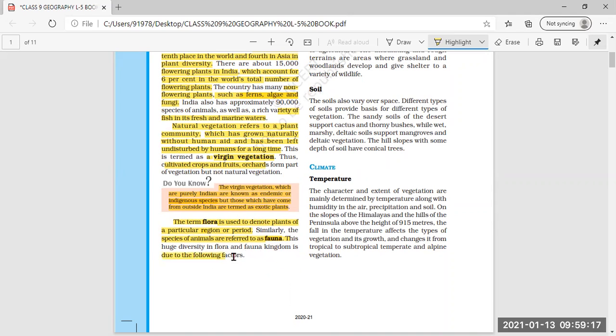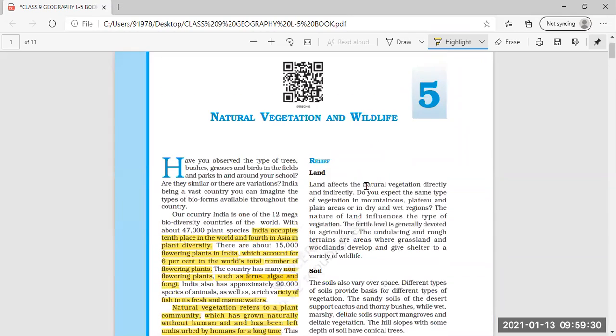This huge diversity in the flora and fauna kingdom is due to the following factors. These factors are responsible for the big diversity of plant life and animal life from one area to another. Why are they so different? It all depends upon the following factors.